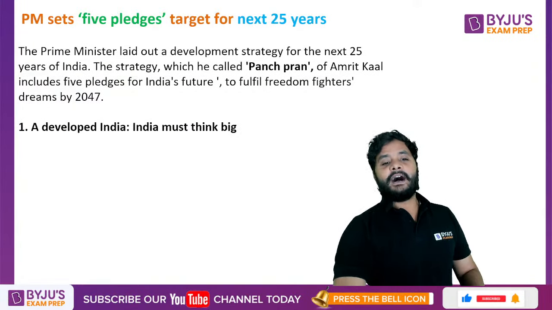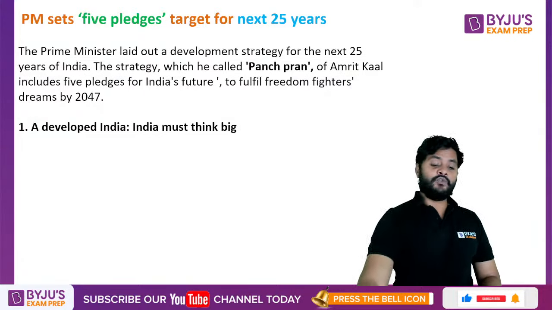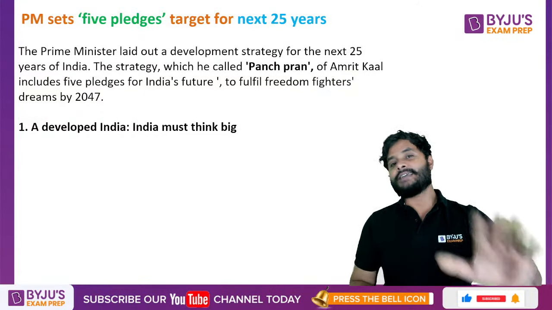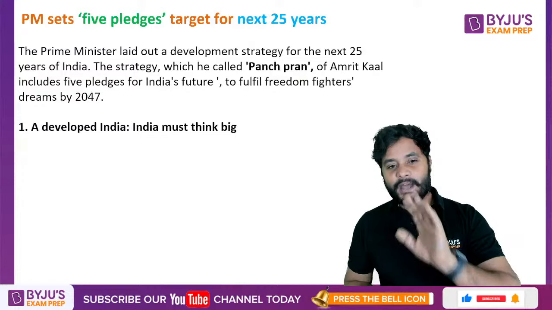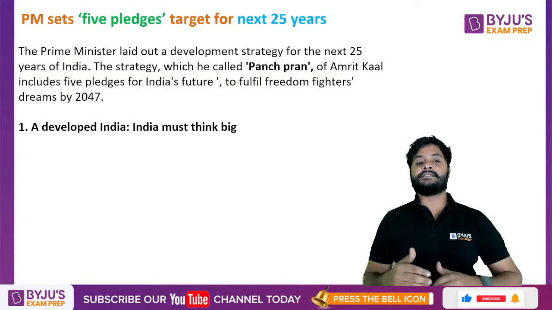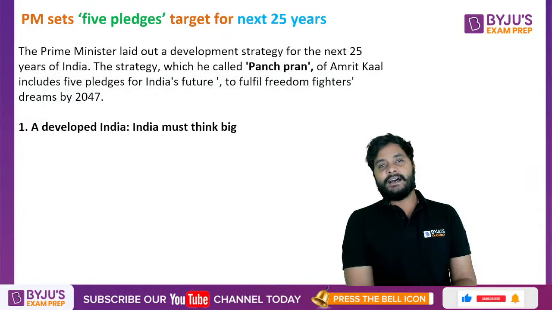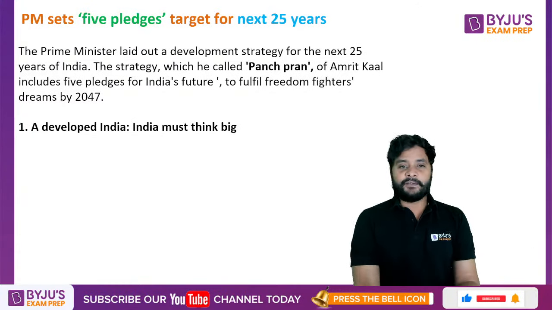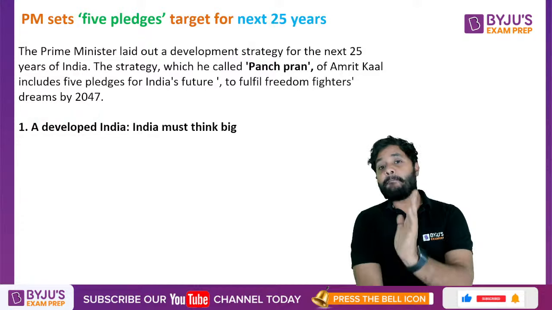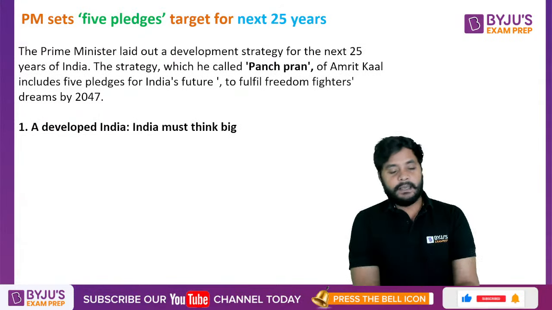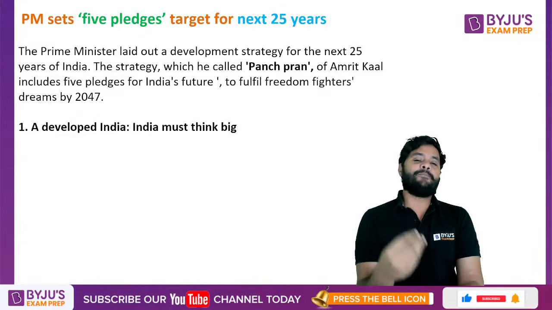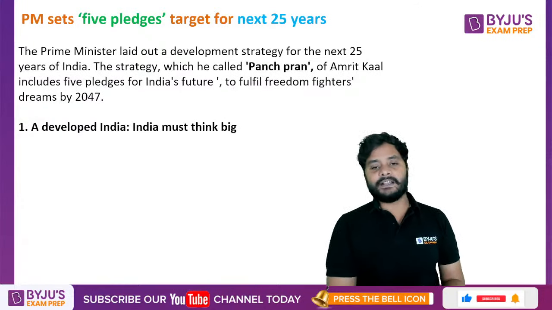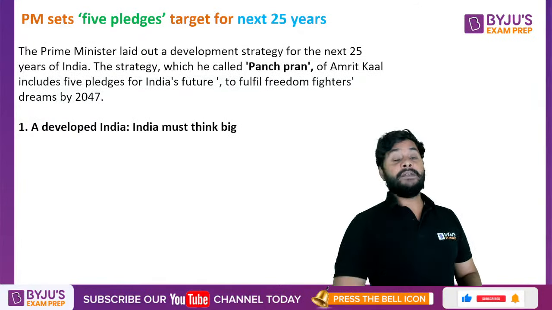Number one, a developed India. Please write this down. Very important. This can be asked directly in your exam. Which among the following is among the 5 pledges made in the speech by the Prime Minister, or among the 5 strategies in the Panch Pran? Panch means 5, Pran means pledge. So you can write Panch Pran. Number one, a developed India.